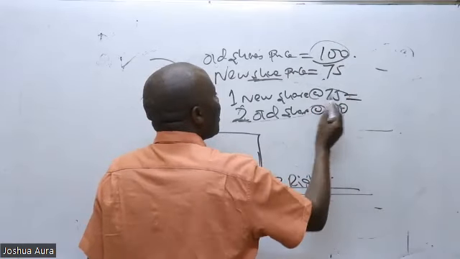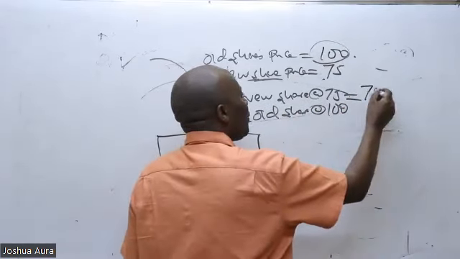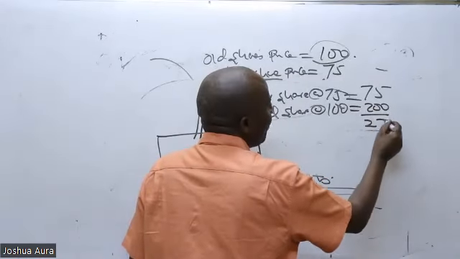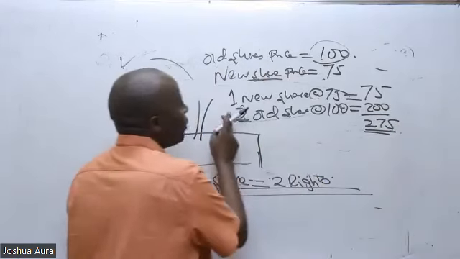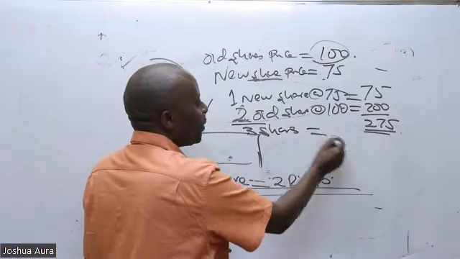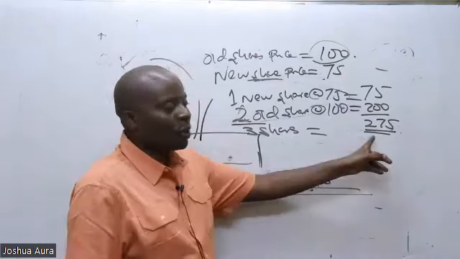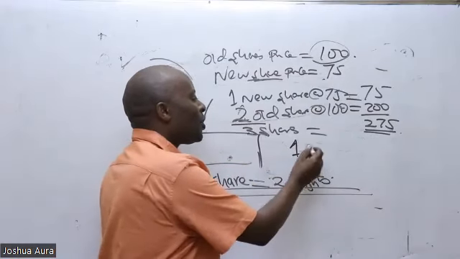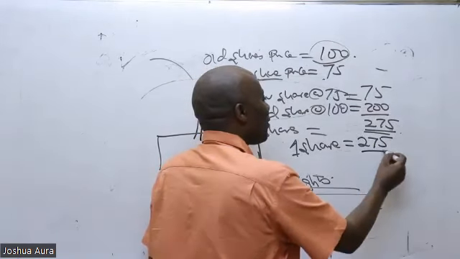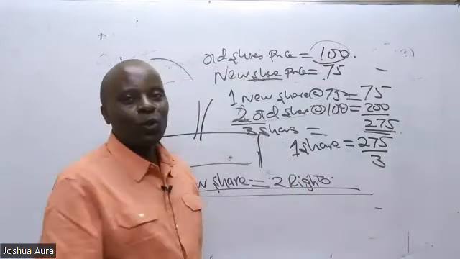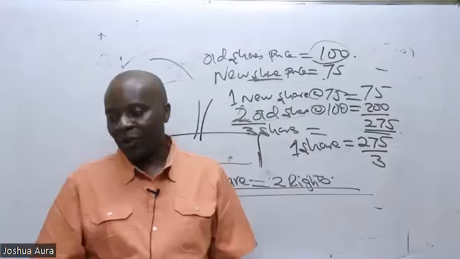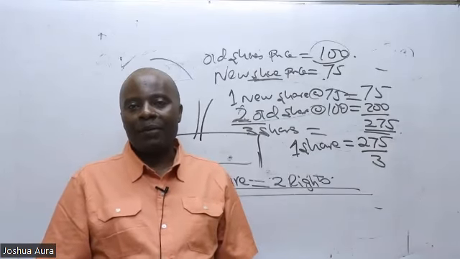So 1 times 75 is 75. 2 times 100 is 200. When I add the two, I'm getting 275, for how many shares? When I add this and this, I'm getting 3 shares. So 3 shares equals 275. How about 1 share? One share will be 275 divided by 3, which will end up giving me how much?